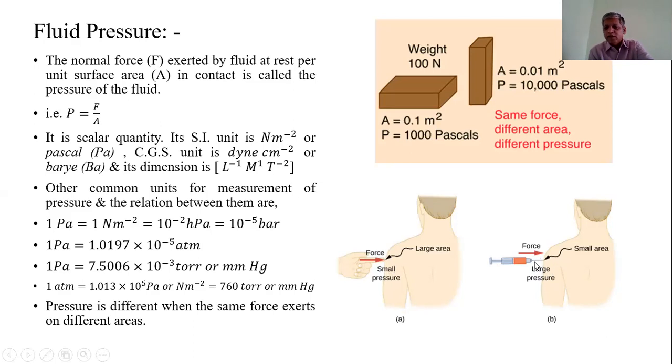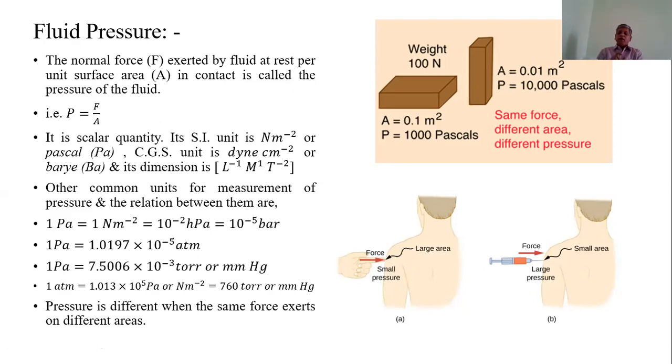That means in this case large pressure is experienced, and here small pressure is experienced. That is the effect of area in contact. In this case the large area is in contact, but in this case the small area is in contact.